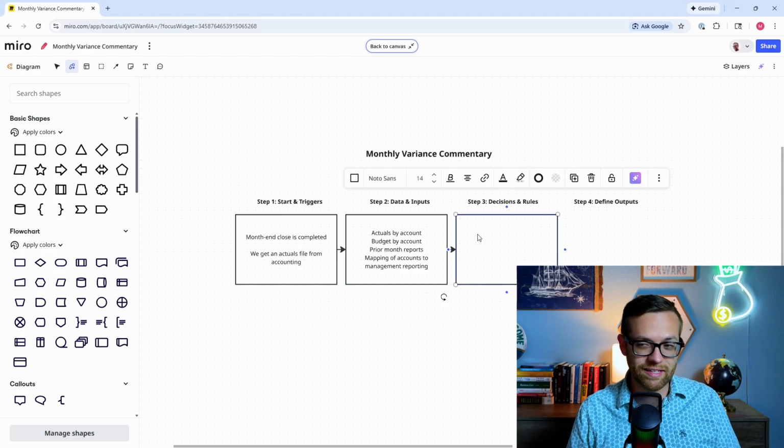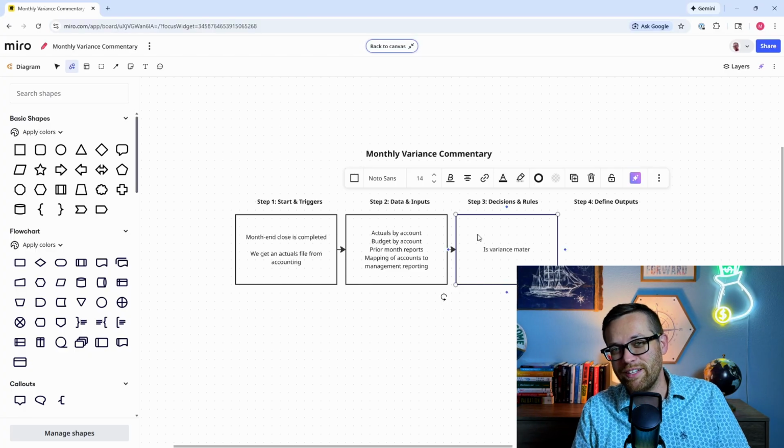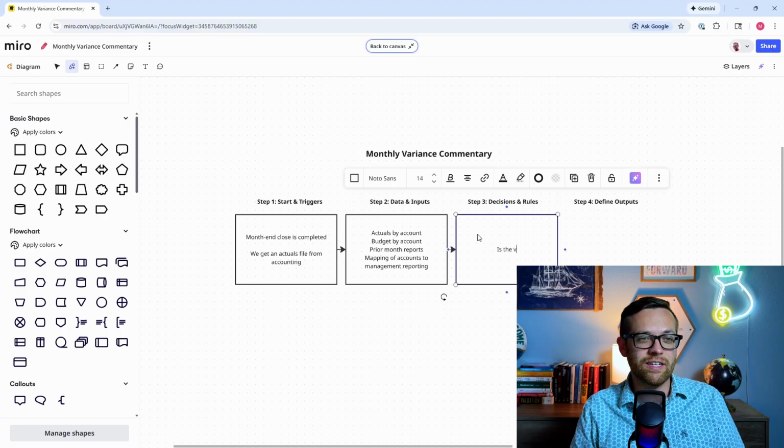So this can be things like we need to make sure the variance is material. We don't want to explain everything. We maybe just want to explain depending on the size of your business. So is the variance material? We don't want to explain every single variance. We don't want the AI tool going and explaining $5. This can change depending on the size of your company. Some really big companies, the threshold's $500,000. For you, it could be 5,000, 10,000, whatever it is. You just want to make sure you're telling the agent you're not going to explain everything.